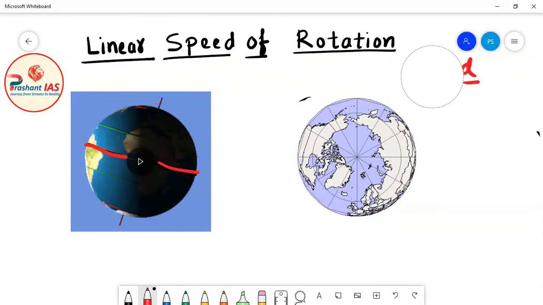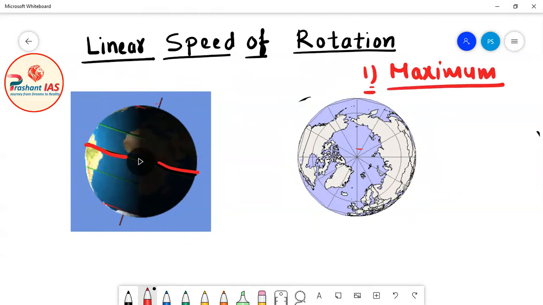Okay, the linear speed of rotation is maximum at the equator, and as we move from equator towards pole, the linear speed of rotation decreases. So what is the relevant information for us? The first relevant information is which place on earth has the maximum speed of linear rotation. We can say that equator has the maximum speed of linear rotation.